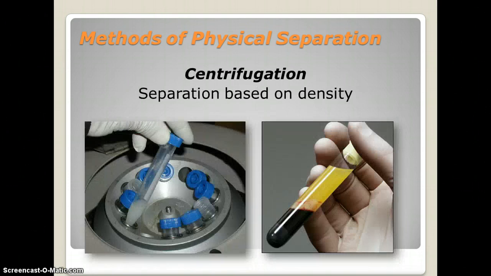The last one we're going to talk about here is centrifugation, which is separation based on density. And what it does is you put a test tube in the slots there, and it will spin and spin and spin, and it will pull pieces to the bottom. And depending on their size and their density, really, it's all based on density, they will move down and create layers. You might have experienced this if you've ever had somebody hold on to your arms and just spin you around and around, and it feels like you're being pulled away.